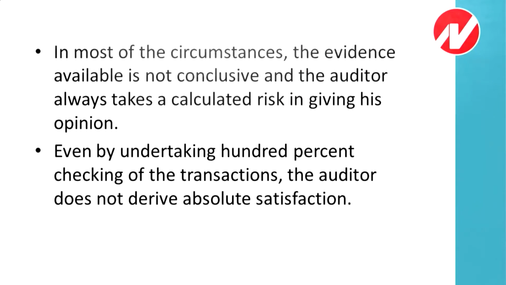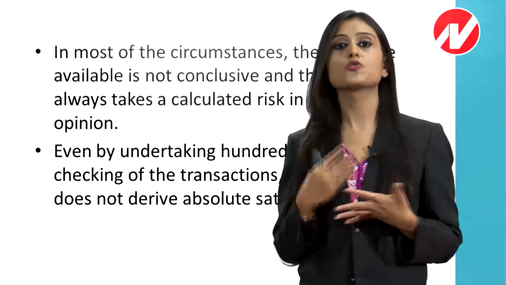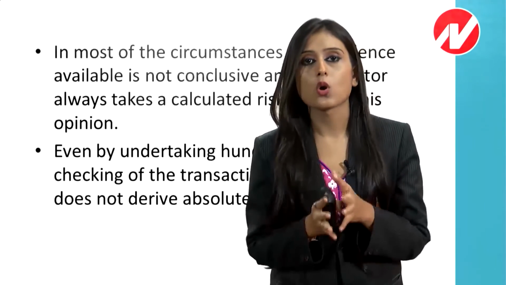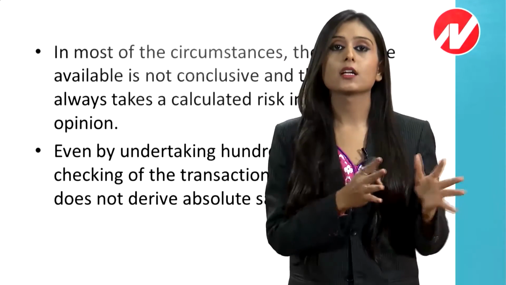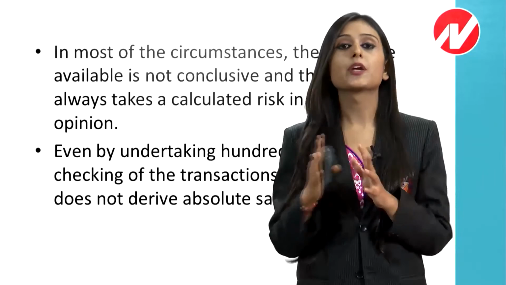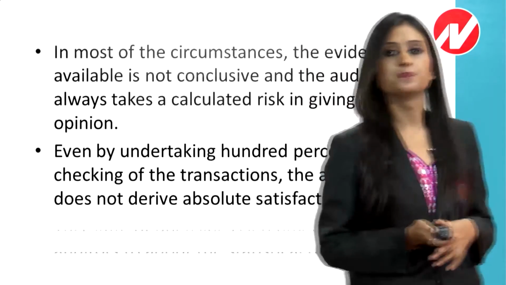Next point, even by undertaking 100% checking, the auditor does not derive absolute satisfaction. अगर वो 100% checking भी करता है, then also he is not at all sure कि जो मैंने किया है या तो ऑर्गेनाइजेशन ने जो दिखाया है in the financial statements it is 100% true. Meaning, even if you check everything, still you are not at all sure that everything being checked is true and fair, even if it is being checked to the 100% level. There is no absolute satisfaction in our work.